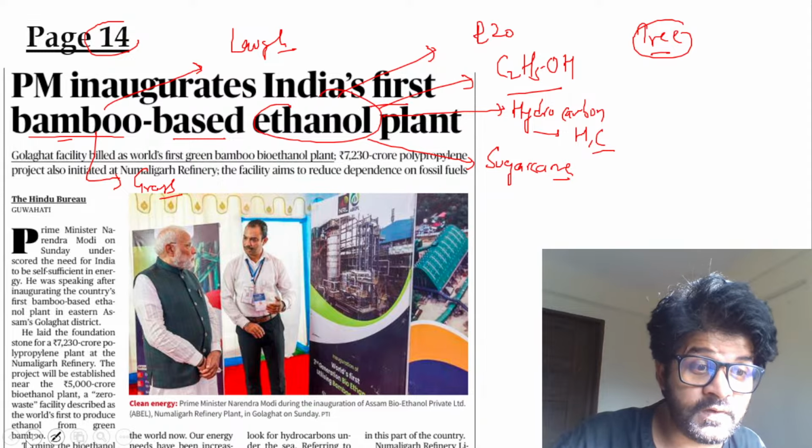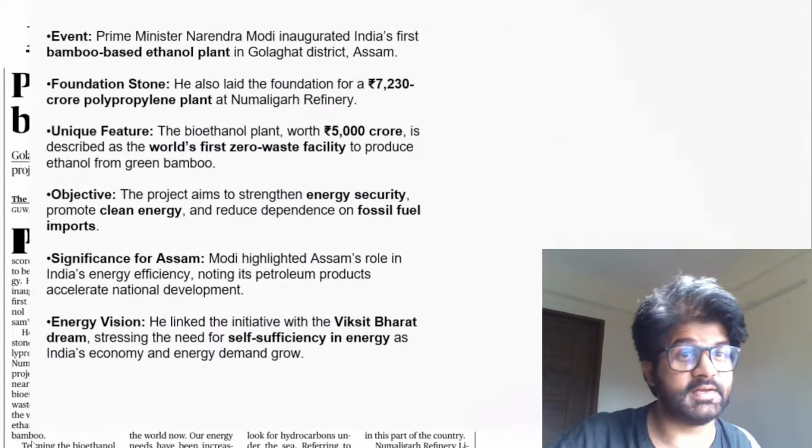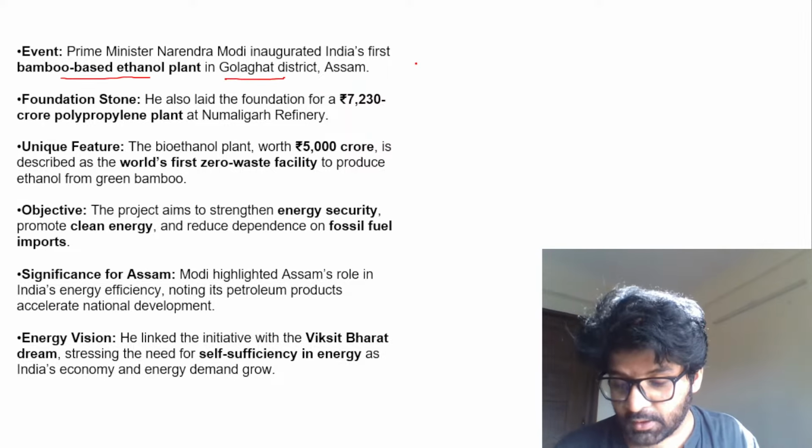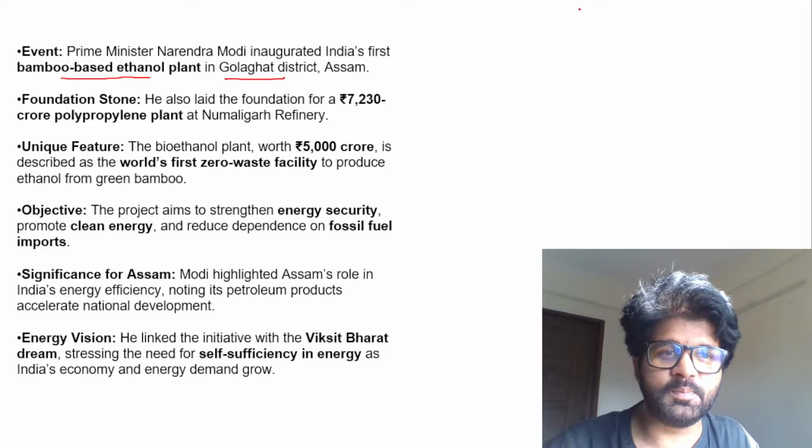So this is India's first bamboo-based plant. Where is it? It is in Assam, Golaghat district. First bamboo-based ethanol plant. Now there is one thing which is very important for you people.